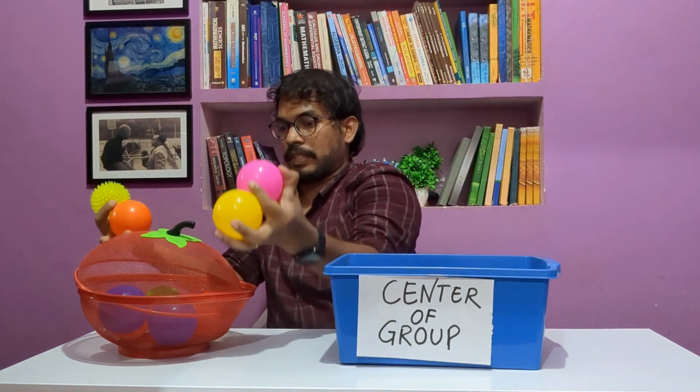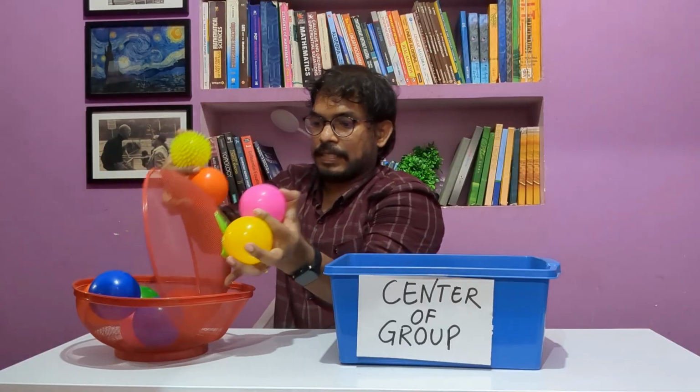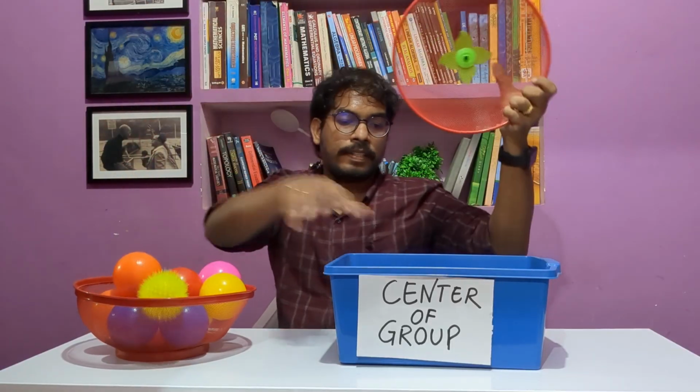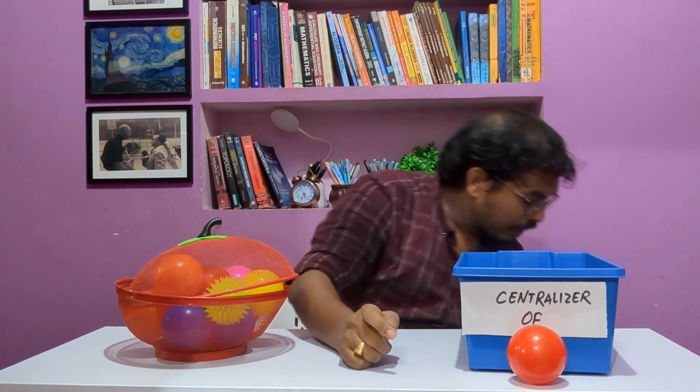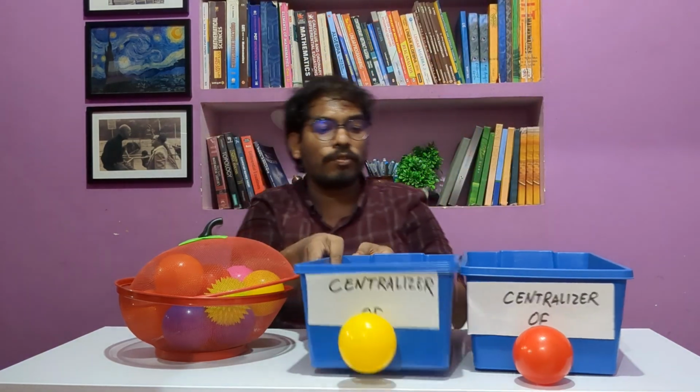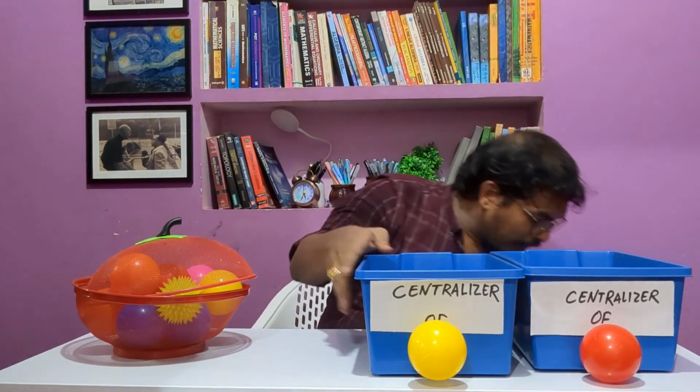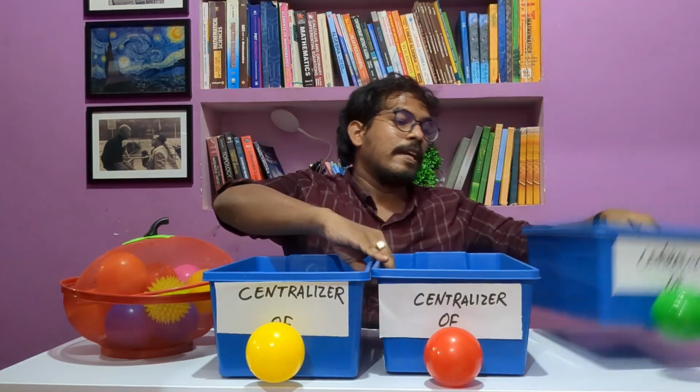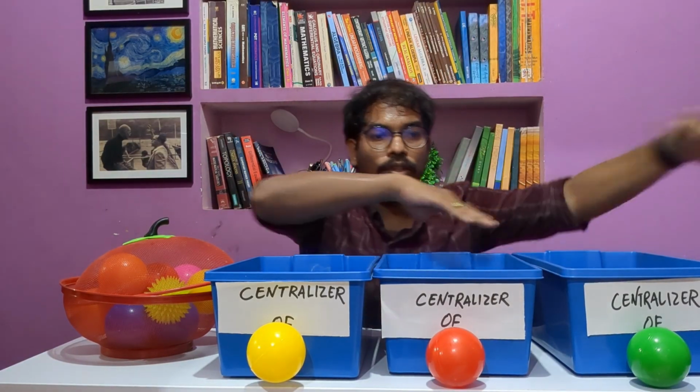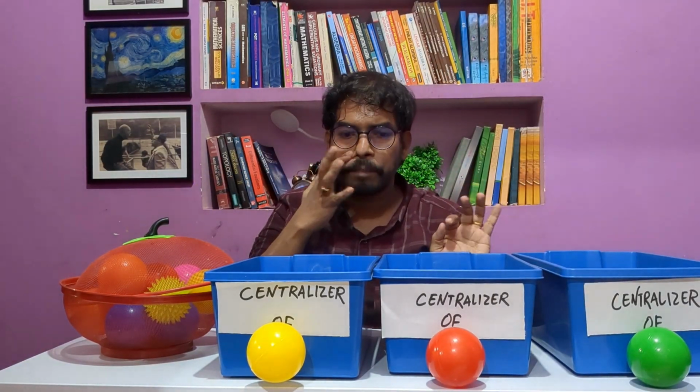So these elements are in our group. Let me put them. So center of a group is clear. Now for centralizer, we have centralizer of each element. We have centralizer of this element, centralizer of this one, and centralizer of this one, and centralizer of this one, and so on. We have centralizer of each element.